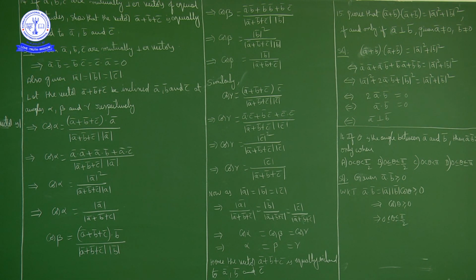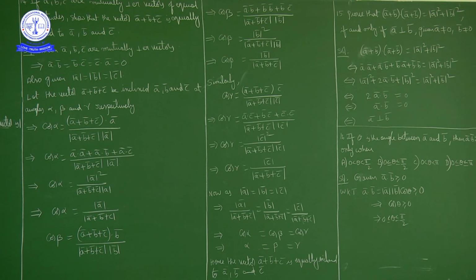Next, question number 16. If theta is the angle between the vectors A bar and B bar, then A bar dot B bar is greater than or equal to 0 only when, here A bar and B bar are two vectors and theta is the angle between them. Four options are given: 0 to pi by 2, 0 less than theta less than pi by 2, 0 less than or equal to theta less than or equal to pi by 2, 0 less than theta less than pi, and 0 less than or equal to theta less than or equal to pi.